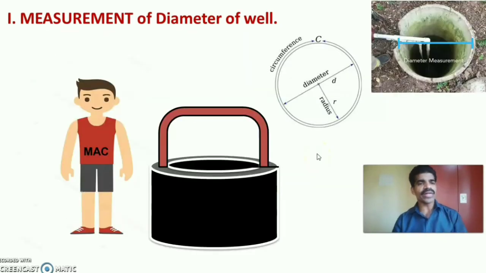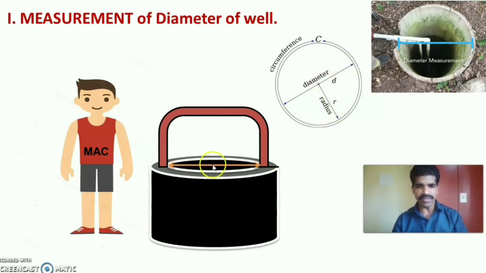The first step of the MAC is measurement of the diameter of the well. You can see the diameter of the circle here. Actually we have to measure the inner circle of that particular well. Half of the diameter is called the radius.